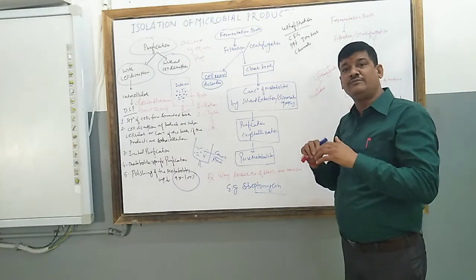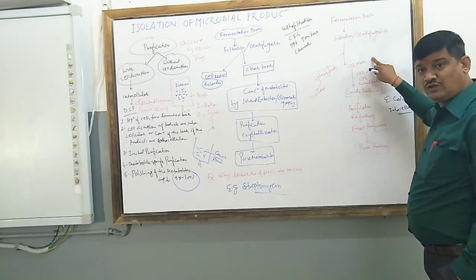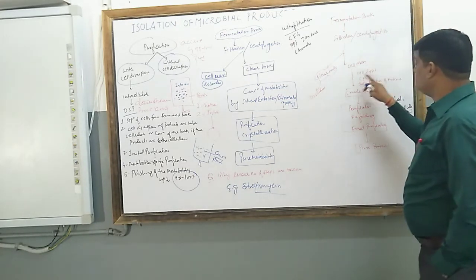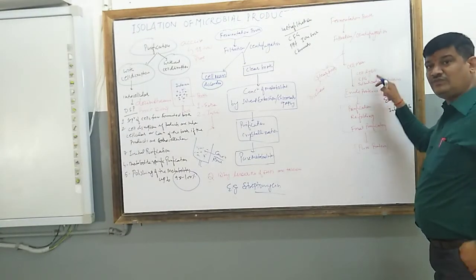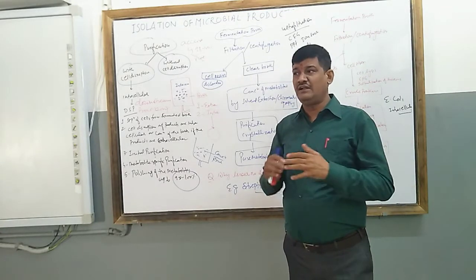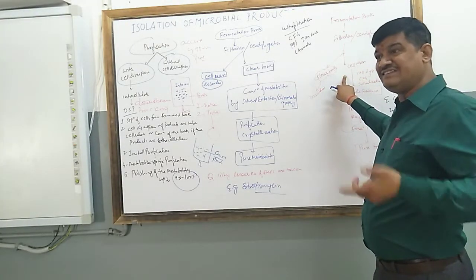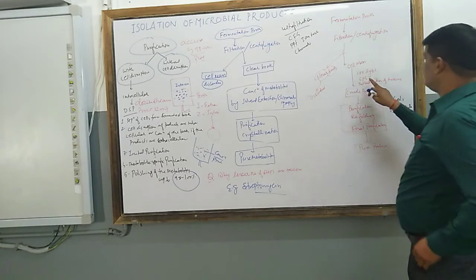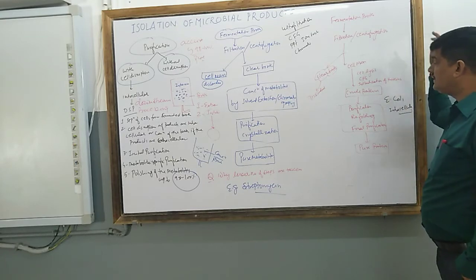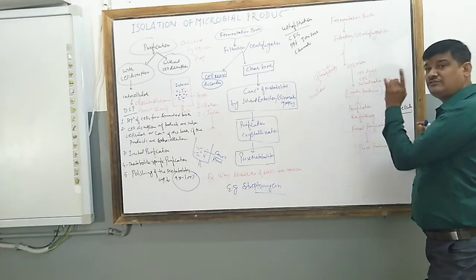Here we will discard the clear broth, because human insulin is produced inside the cell of the bacterium. So the cell mass is taken, meaning the total biomass of the bacteria is taken out. It is further treated with cell lysis. Cell lysis means the bacterial cell wall is treated with some enzyme or heat shock treatment, so that the cell wall breaks and the chemicals or metabolites inside the cell come outside. So cell lysis, centrifugation and solubilization of proteins: these three techniques we apply to obtain the pure insulin, which is a protein.